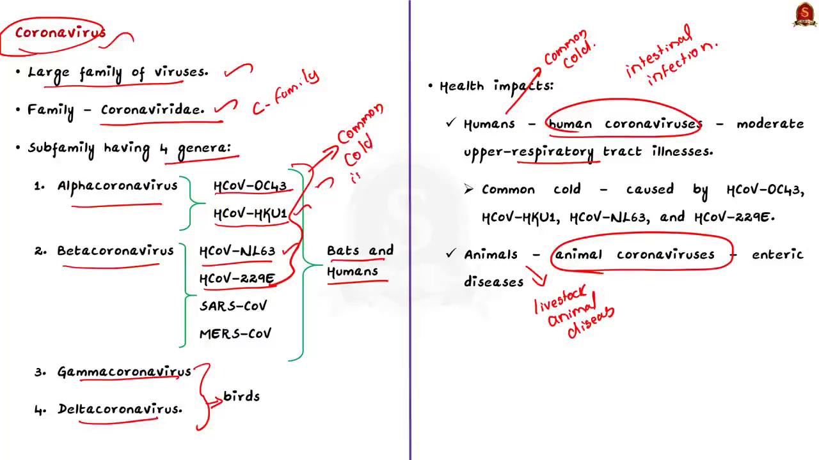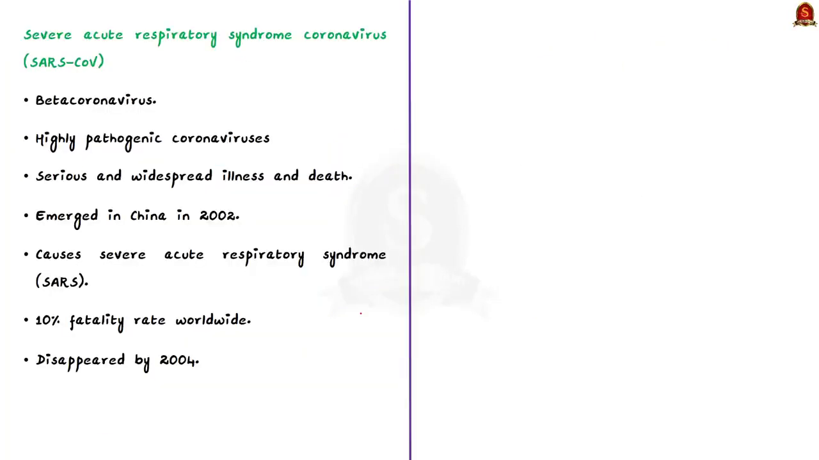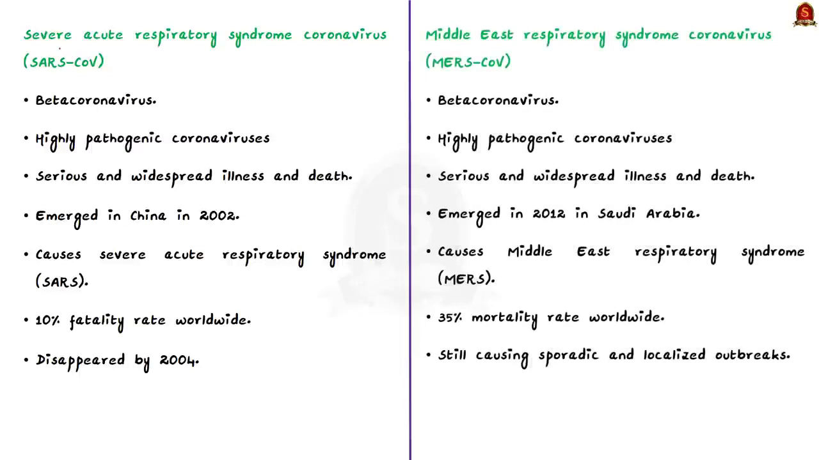See, this was the scenario before SARS-CoV and MERS-CoV came into play. That is, the severe acute respiratory syndrome coronavirus and the Middle East respiratory syndrome coronavirus. Here both are beta coronavirus. They are highly pathogenic coronaviruses and can cause serious and widespread illness and death. The SARS-CoV, that is the SARS coronavirus, emerged in China in 2002. It caused severe acute respiratory syndrome. It was highly pathogenic and there was a 10% fatality rate worldwide. It is said to have disappeared by 2004.